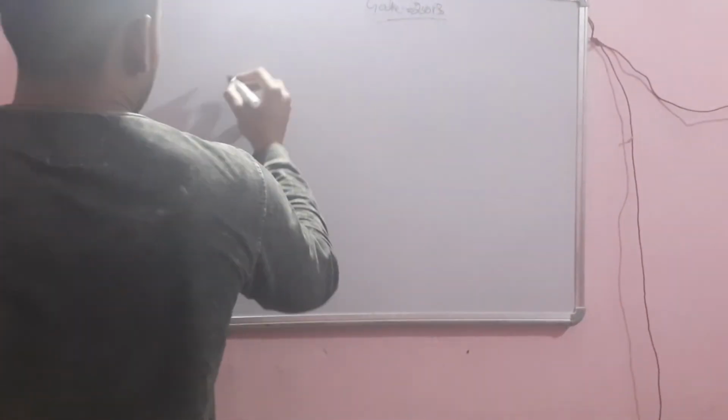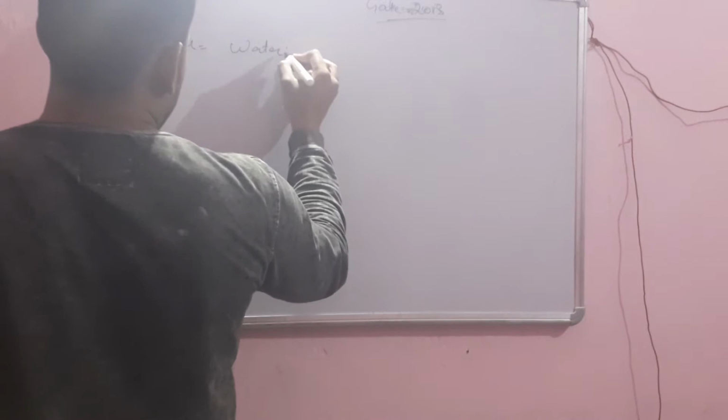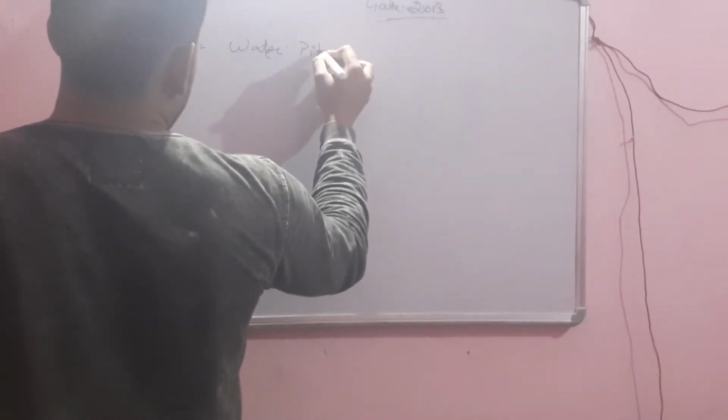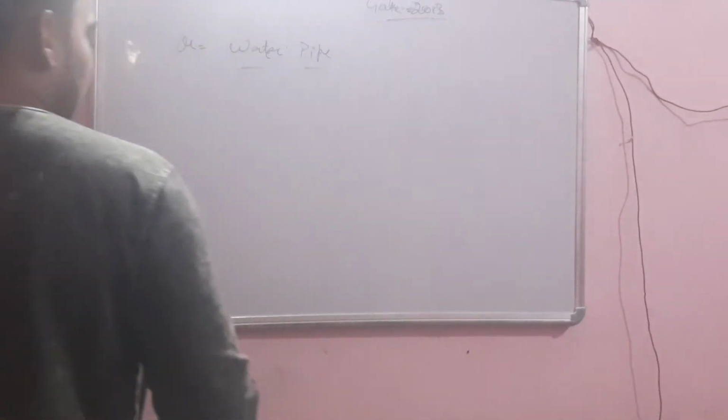The next question is very simple as this one. It asks for the correct pair which resembles water and pipe. It is clear from this statement that water flows in the pipe.